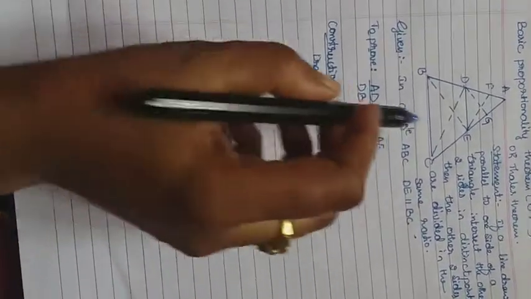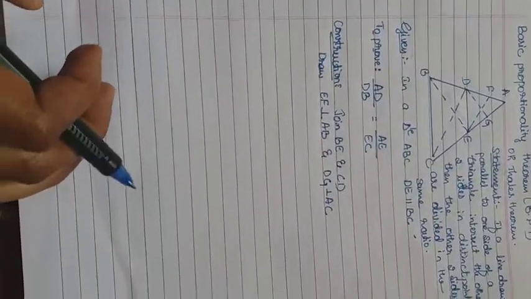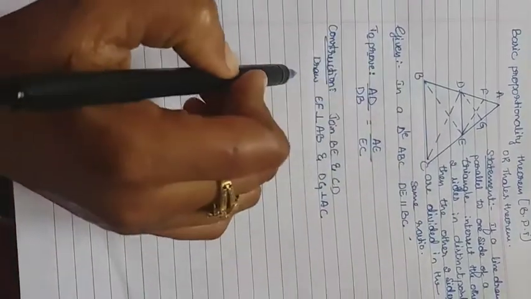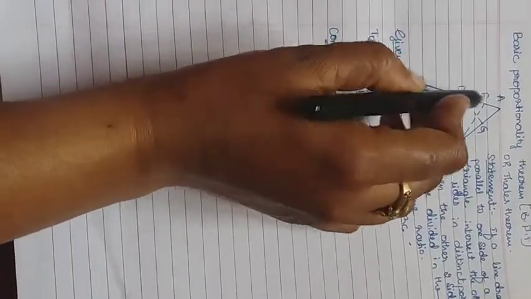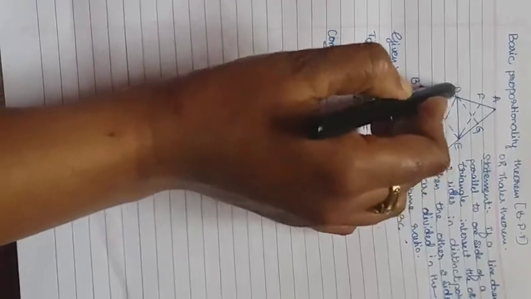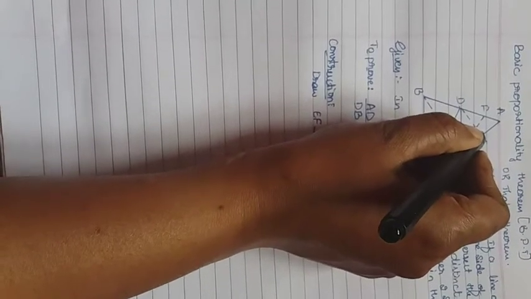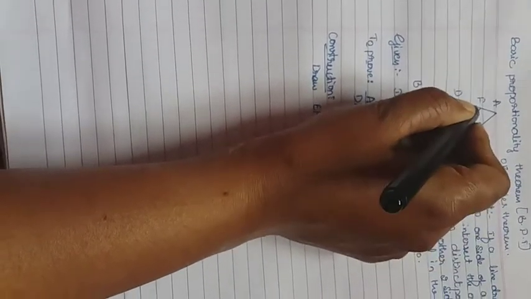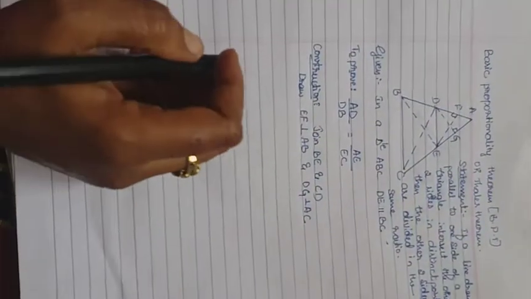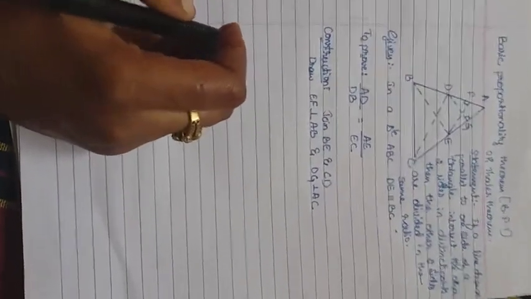I told you already, what is in the dotted line, that is the extra construction for the theorem. Join BE and DC. The next thing is draw EF perpendicular to AB and DG perpendicular to AC. Perpendicular line means it should be 90 degrees. Keep in mind, it should be 90 degrees. You can mark this symbol, it is 90 degrees. I think you know about that already.